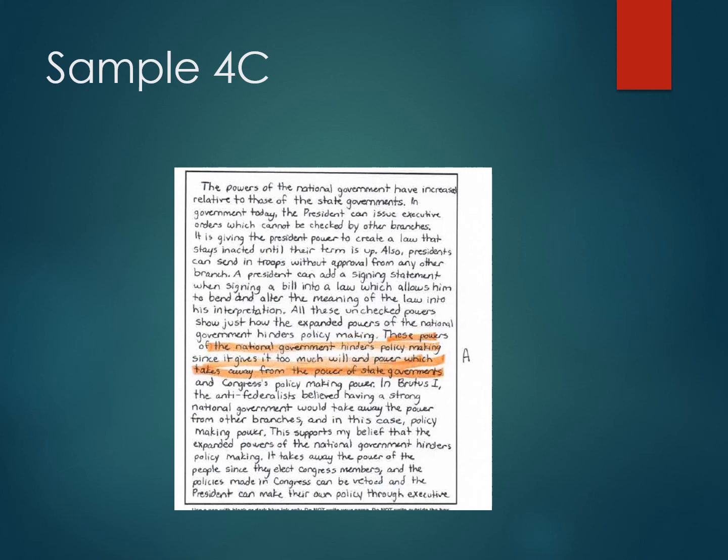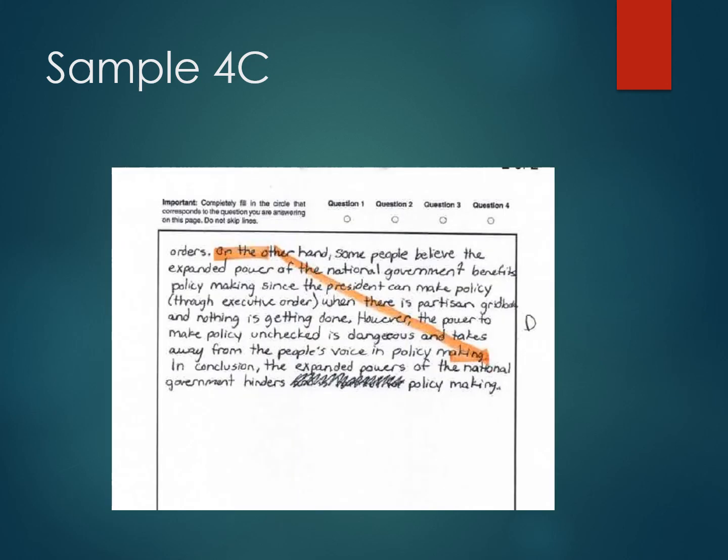It doesn't get the C points, but it does get the D point. I didn't highlight the whole thing since that would waste the highlighter, right? "On the other hand, some people believe expanded power national government benefits policy," all the way to the policymaking words at the end, where the last word I've highlighted. That gets the C point. I'm sorry, the D point. So you can see all of that.